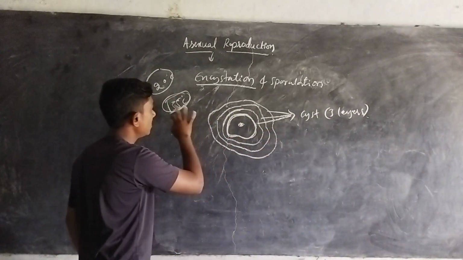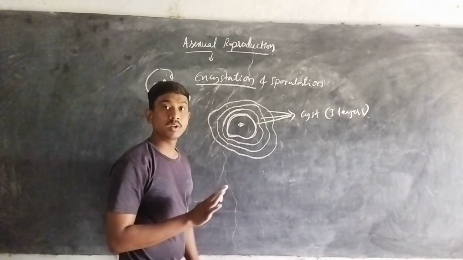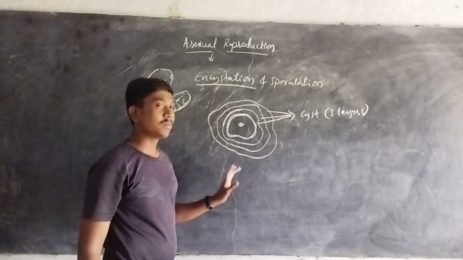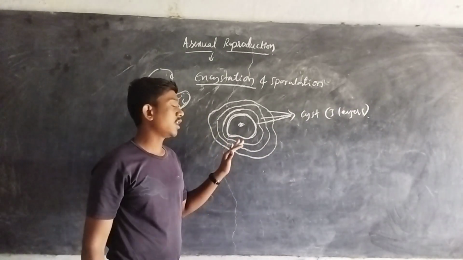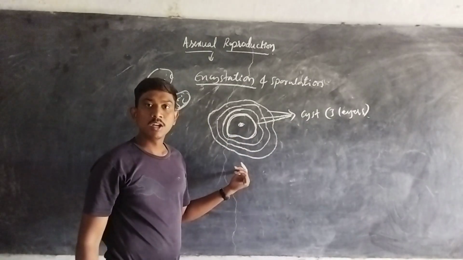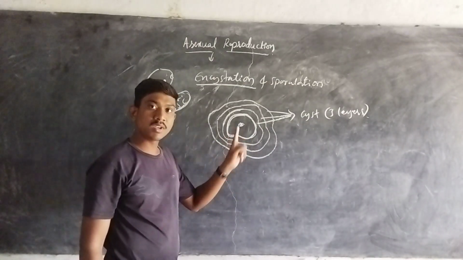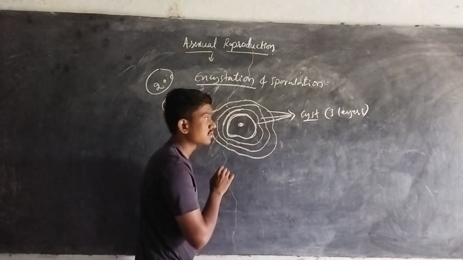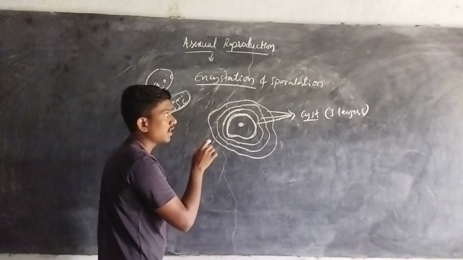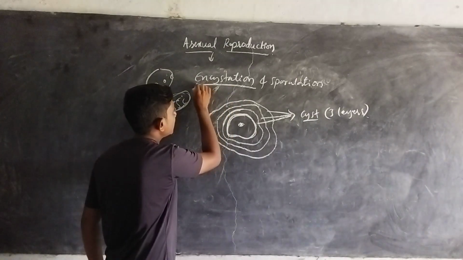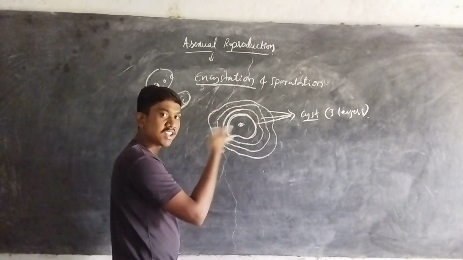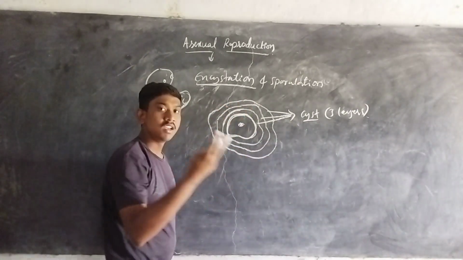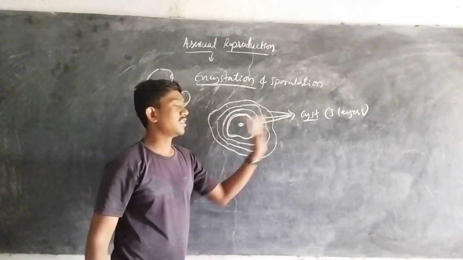Even if the temperature is 35 degrees Celsius, the amoeba will never exhibit asexual reproduction, that is binary fission. It will pause its mode of reproduction, and the body of the amoeba is always protected by the 3 layers. These layers are called cyst layers. The word itself indicates encystation: the formation of layers. Encystation means the body of the amoeba is covered by 3 protective layers, the cysts.